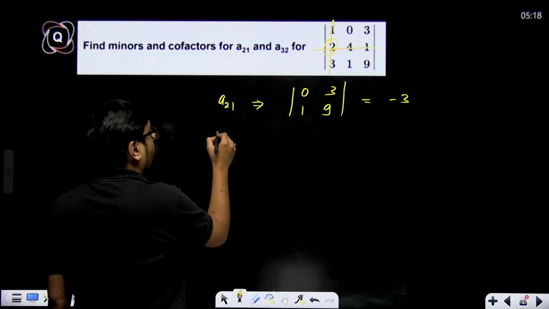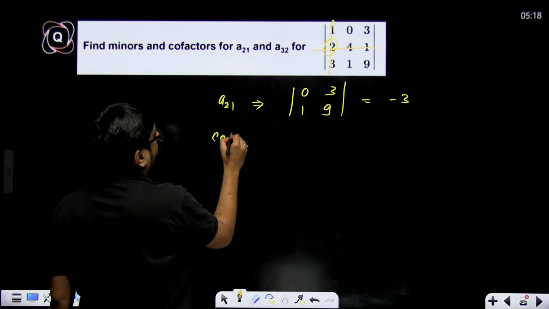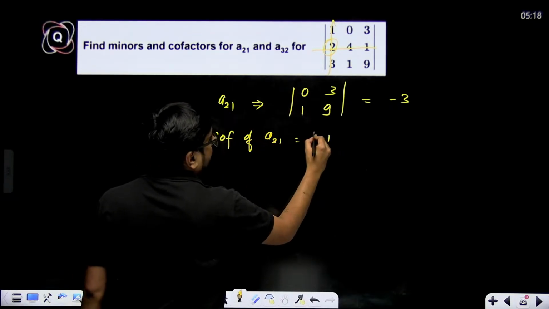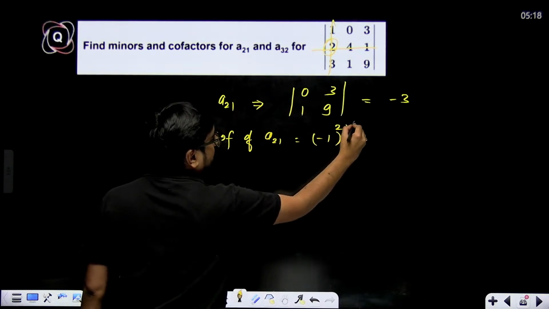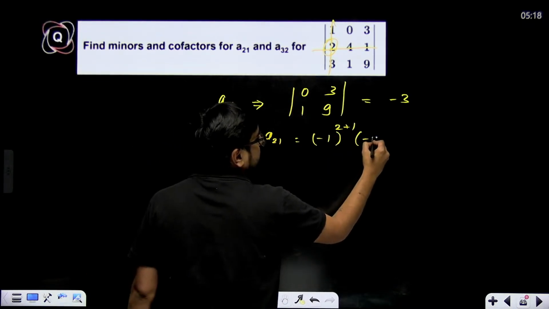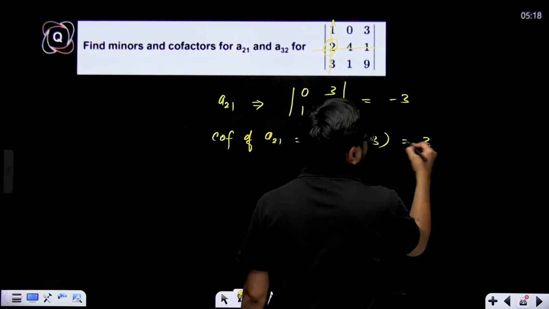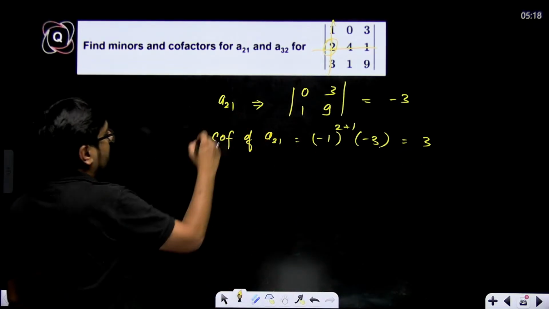Correct. Now cofactor of A21. Just multiply -1 to the power 2 plus 1, that is i plus j, with -3. -1 to the power 3 will be -1. -1 with -3 will be equal to 3. Correct.